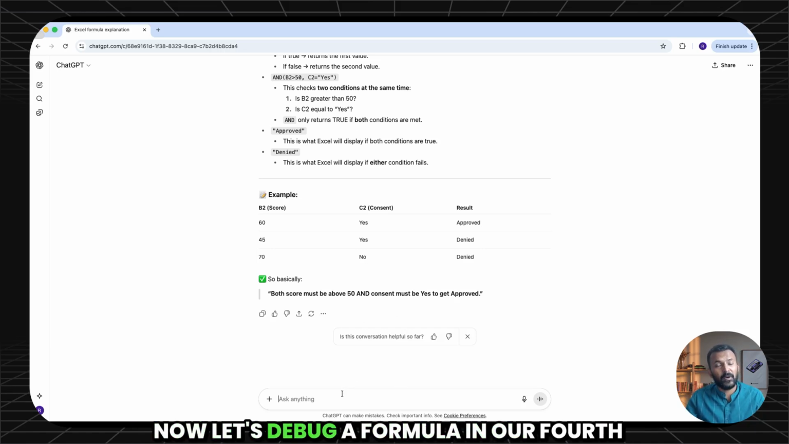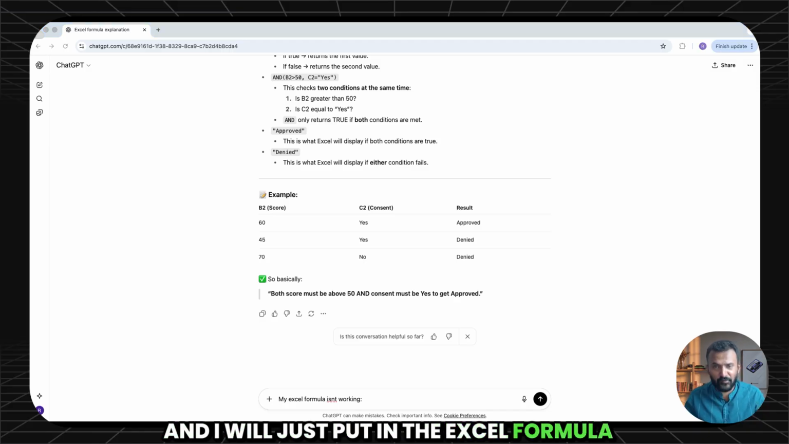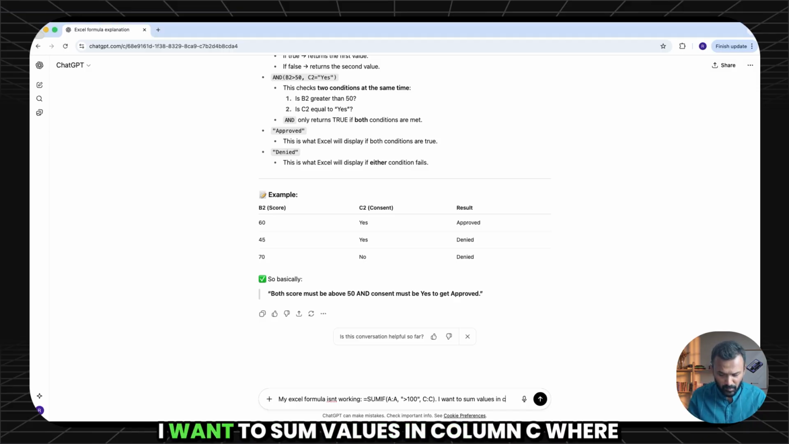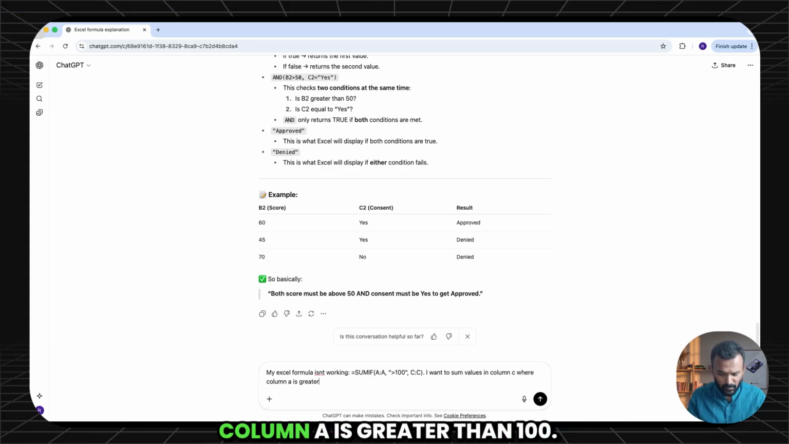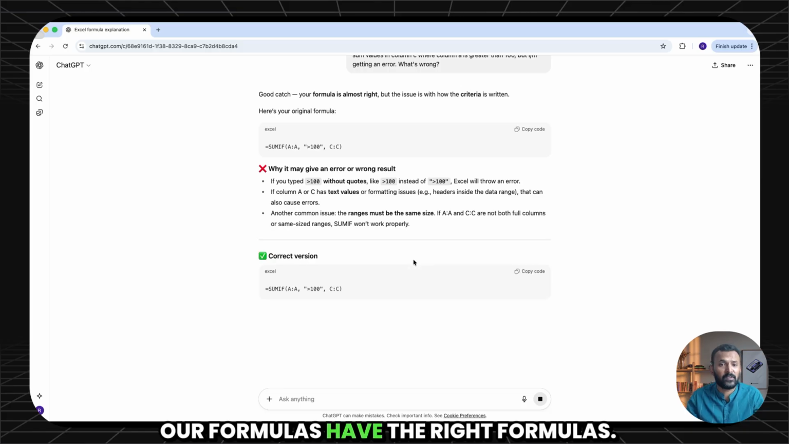Now let's debug a formula in our fourth demo. My Excel formula isn't working, and I will just put in the Excel formula for simplicity. I want to sum values in column C where column A is greater than 100, but I am getting an error. Now we are using the help of AI to debug our formulas so that we have the right formulas.